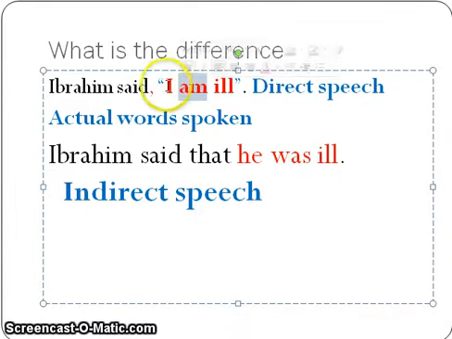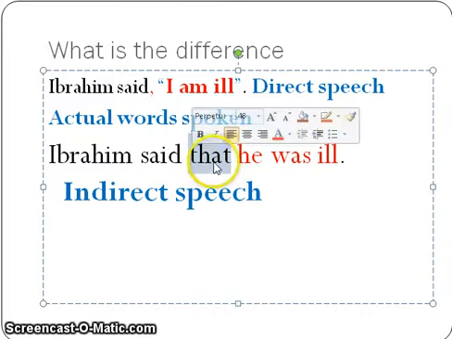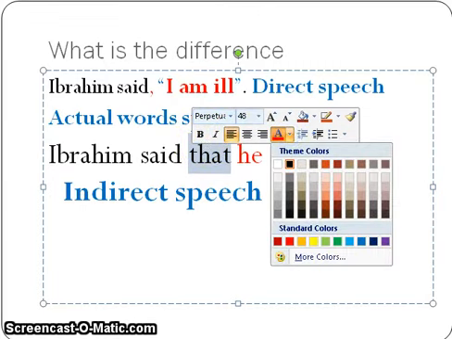Second thing, the comma of the reporting speech is deleted and it is replaced with the word "that." So almost all forms of indirect speech use the word "that" to replace this comma. You will never find a comma in indirect speech.